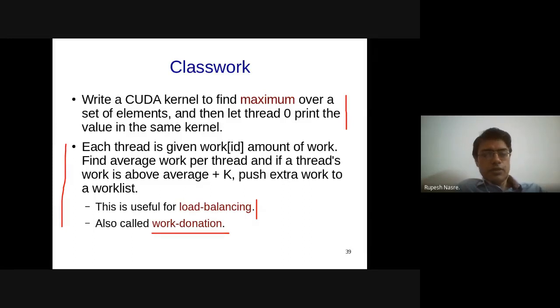Any questions on this one? So what implicitly you guys have done, and I don't know if I have specified this here, is that you have done this work in a thread block, right? So you have this __syncthreads and you are doing this work per thread block.